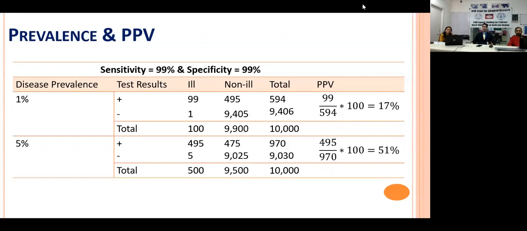So you can see the difference. In the light of these, you have to form an opinion regarding recommending your test or not, or going for mass screening. Because once you go for mass screening, cost is a major criterion. That is why you have to make careful and informed choices.